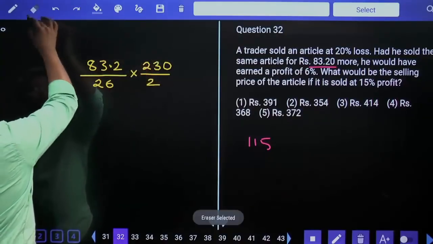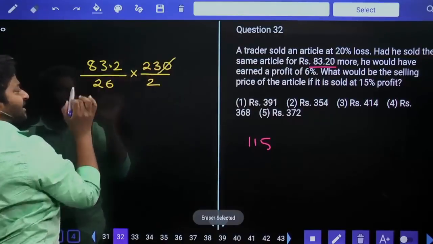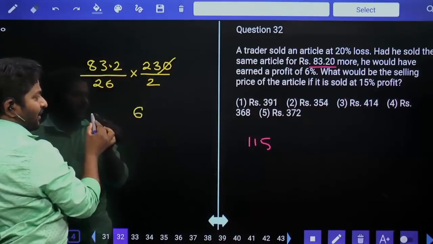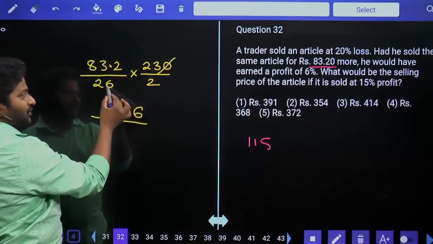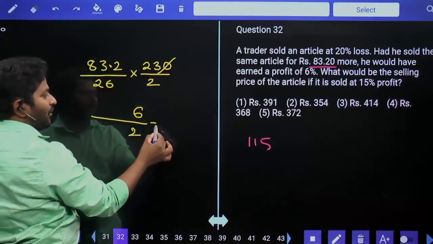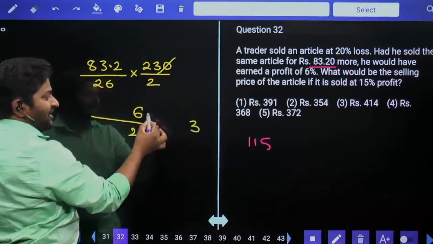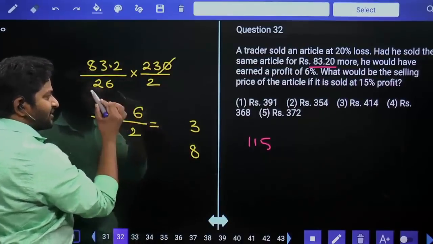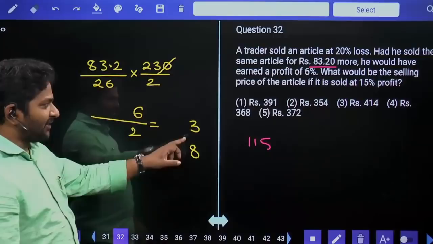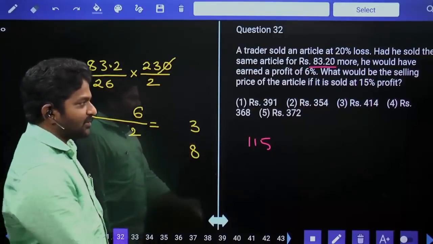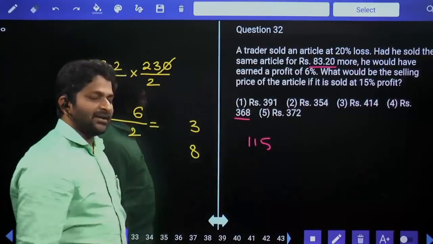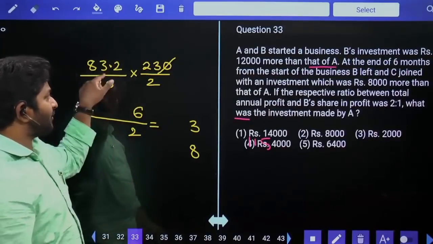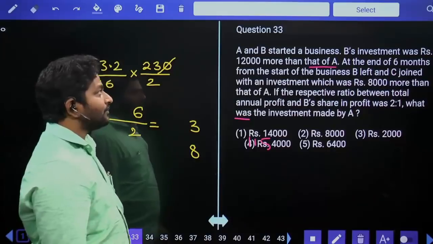Now 0 and the decimal get cancelled. The numerator ends with 2 into 3, that is 6, and the denominator ends with 2 into 6, that is equal to 2. Now 2 threes end with 6, or 2 into 8 also ends with 6. Your answer must end with either 3 or 8. There is only one option, 368, which is our final answer. Last digit verification instead of going for the entire simplification.